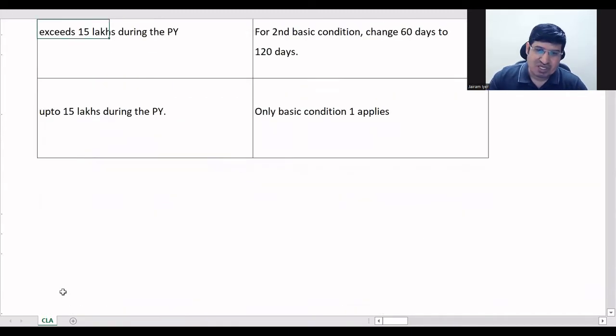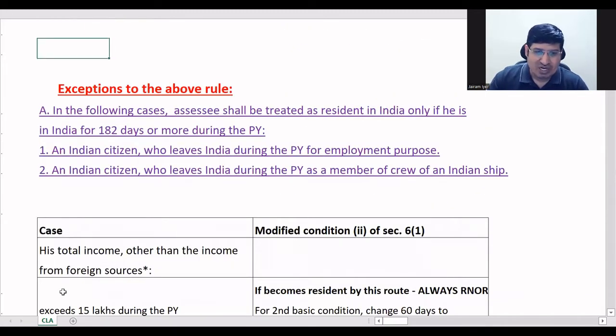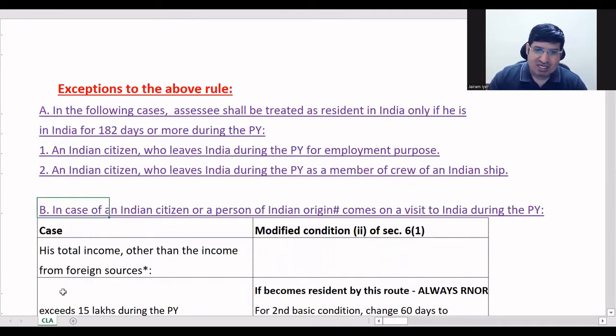Now exception 2 is persons coming into India. In the earlier one we said Indian citizen. Here it is Indian citizen or person of Indian origin, both are okay.